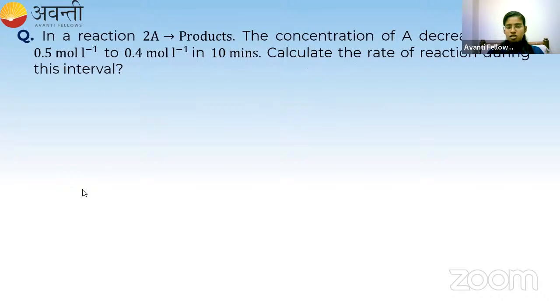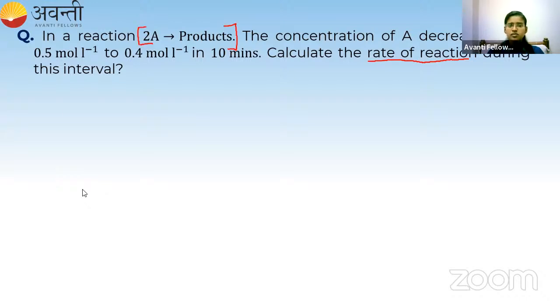Now let me take one question to solve using this concept. Here is the question. In a reaction, 2A giving products, the concentration of A decreases from 0.5 to 0.4 mole per liter in 10 minutes. Calculate the rate of the reaction during this interval. So this is the reaction.